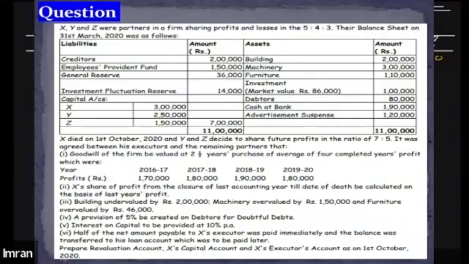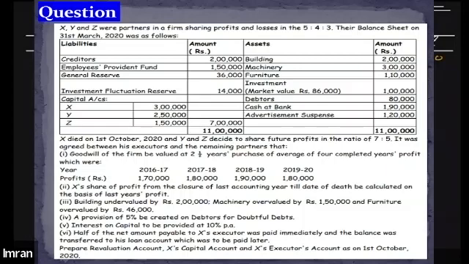So let's get to the asset side first. On the asset side, the last item, as you can see, is advertisement suspense. Advertisement suspense is a kind of loss, right? And this loss needs to be distributed among all the partners in the ratio of 5 is to 4 is to 3.